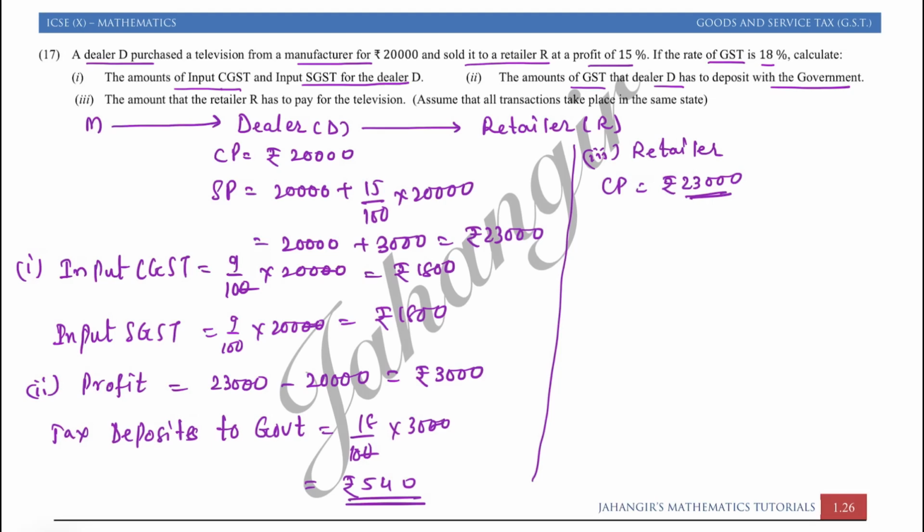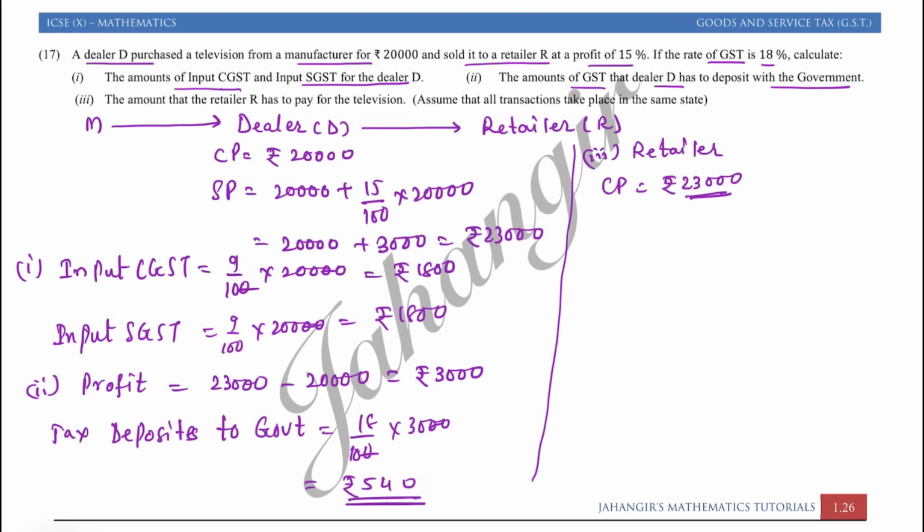He is not going to deposit into the government. He is going to give a tax amount to this dealer, and dealer will give the difference amount to the government. So always the seller deposits tax amount to the government. So here retailer is a buyer now. So retailer will always give amount of tax on its purchase value.